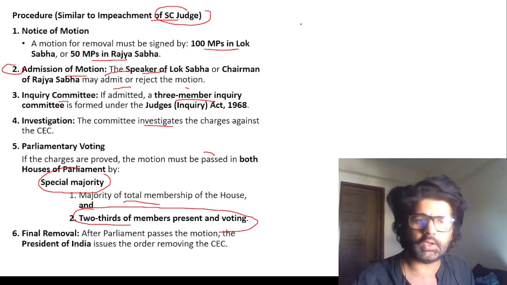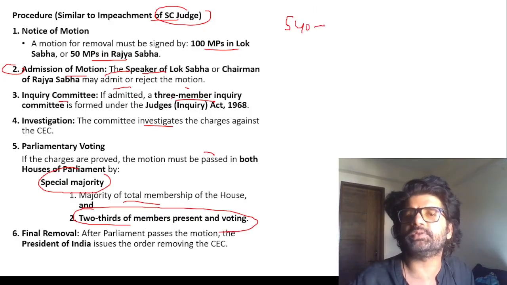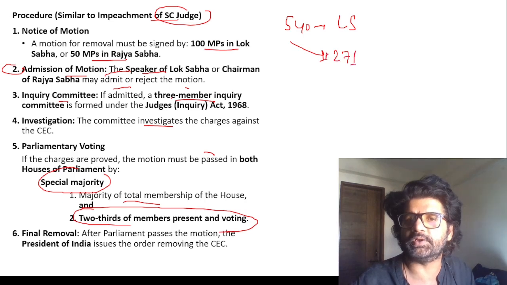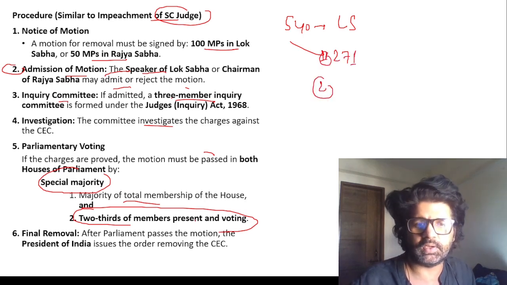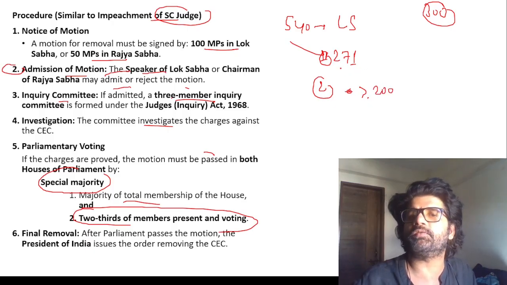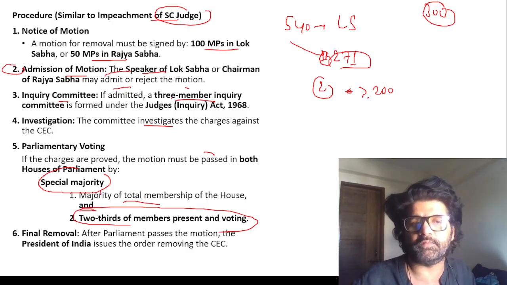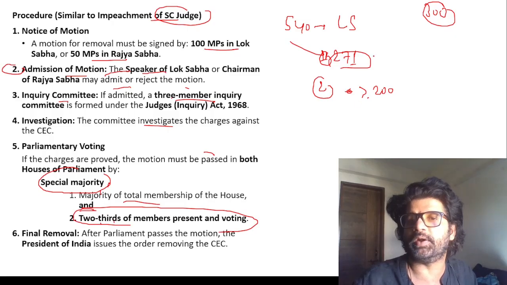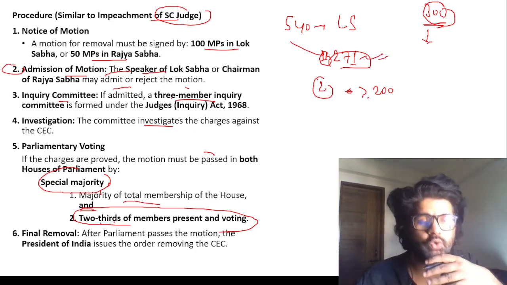Let's say in Lok Sabha, your total membership is currently 540. So it has to be 271 if we see the first condition. And if we see the second condition, 300 people are present, then it has to be greater than 200. We have to take the bigger of the numbers, so that will be 271. Both the conditions have to be satisfied, 1 and 2, right? So 271, 200. What can satisfy both? 271. So out of 300 people who are present and voting, 271 have to vote. So you can understand how tough this whole process is.